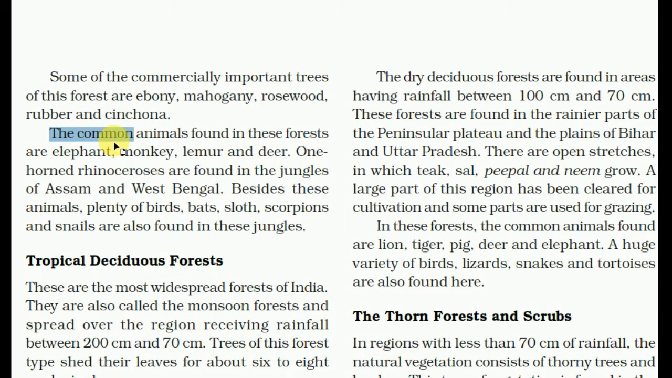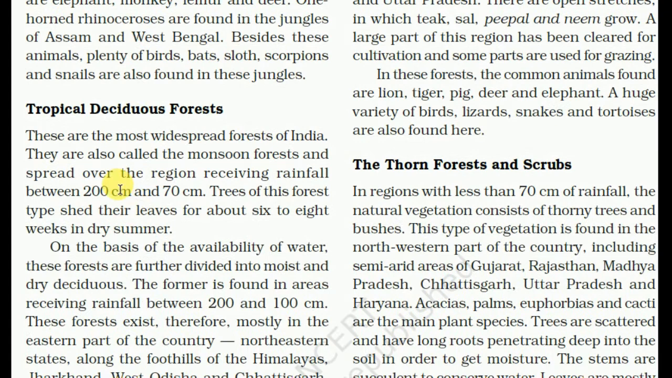The common animals found in these forests are elephant, monkey, lemur and deer. One-horned rhinoceros are also found in the jungles of Assam and West Bengal. Besides these animals, plenty of birds, rats, sloth, scorpion and snail are also found in this jungle.